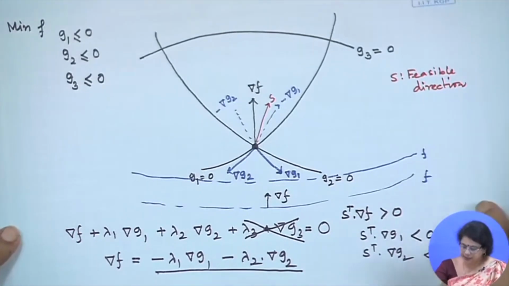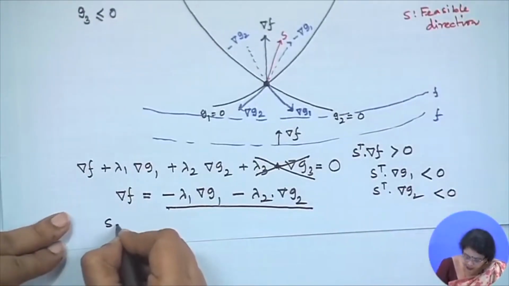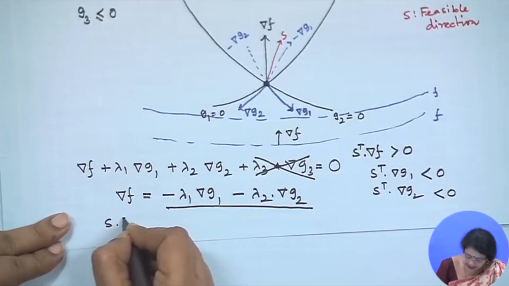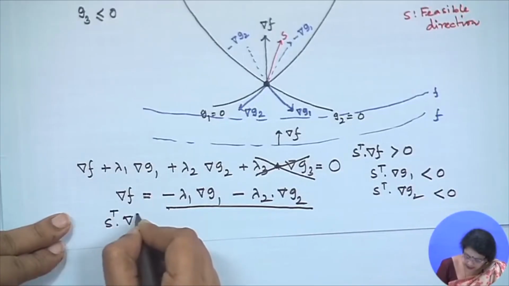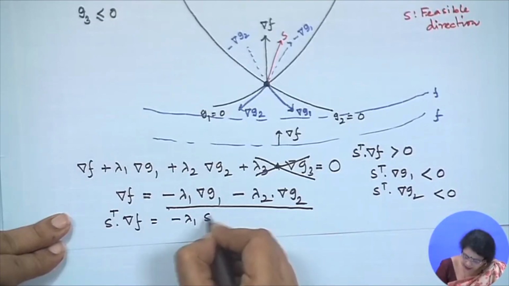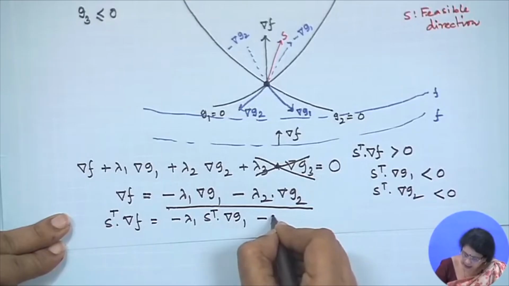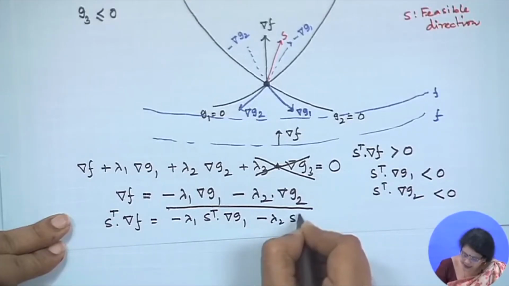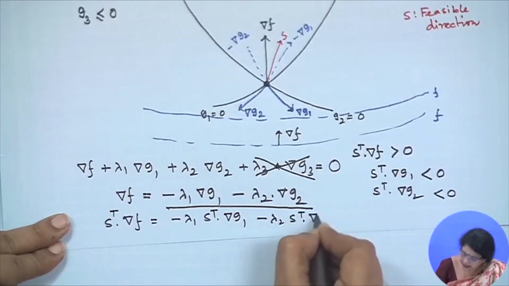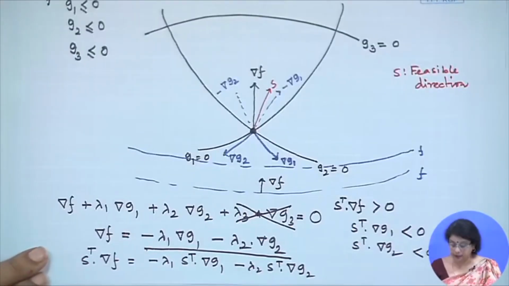That is very much reflected from this equation, because if we pre-multiply with S transpose, this is equal to minus lambda 1 S transpose grad G1 minus lambda 2 S transpose grad G2.